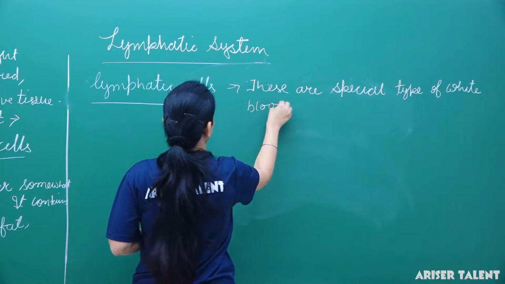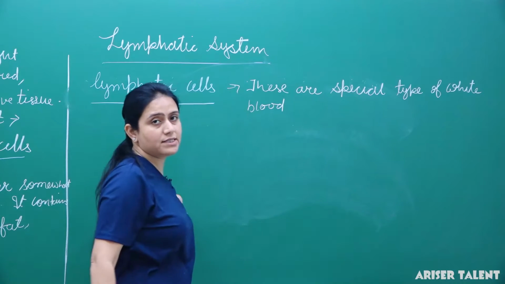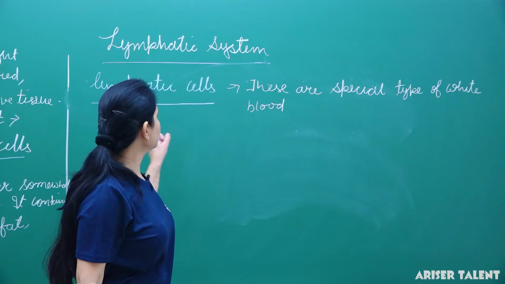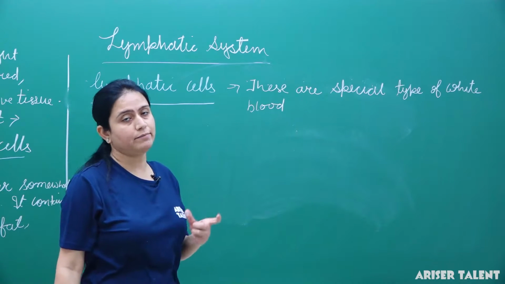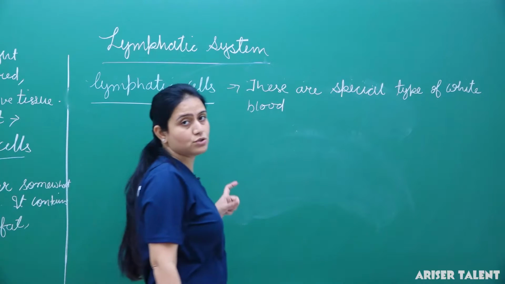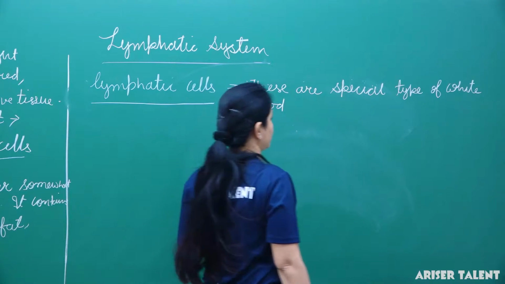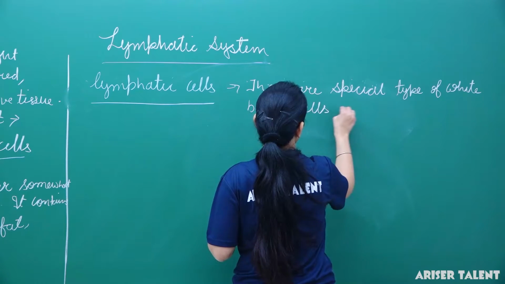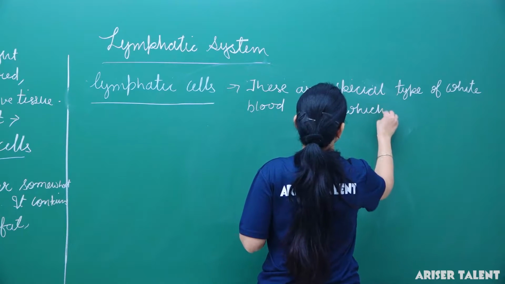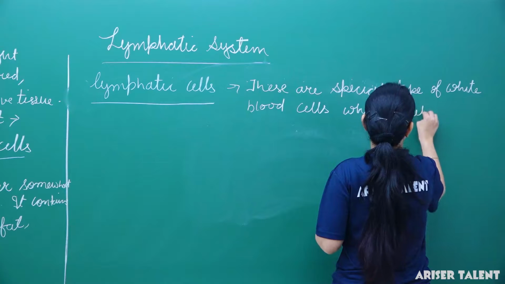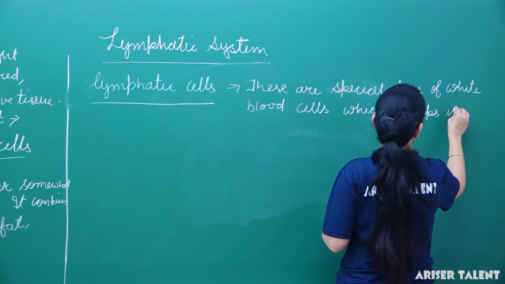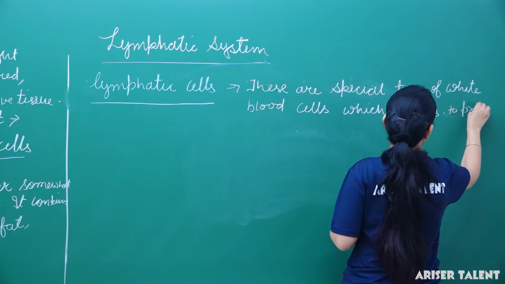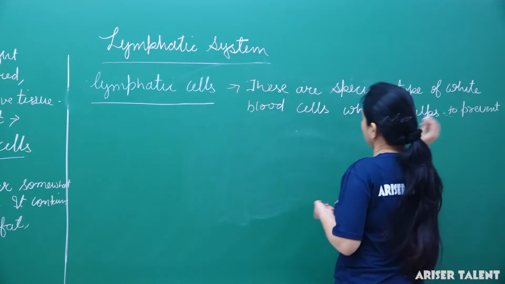In the blood also, white blood cells prevent the body from infection. Same here in the lymph, these lymphatic cells, which are special types of white blood cells, also help to prevent infection.